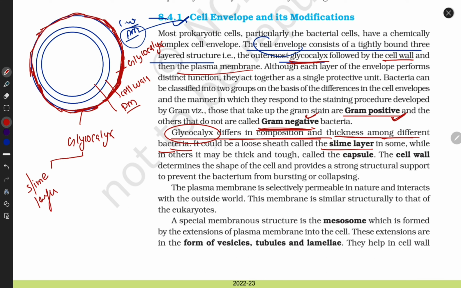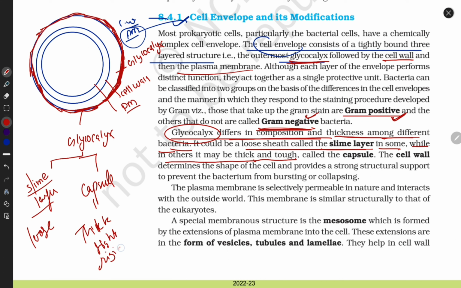What is a slime layer? Look here. It could be a loose sheath called a slime layer in some bacteria, while in others it may be thick and tough. We call it a capsule. This is the loose one, and this is the thick, tight, rigid one.